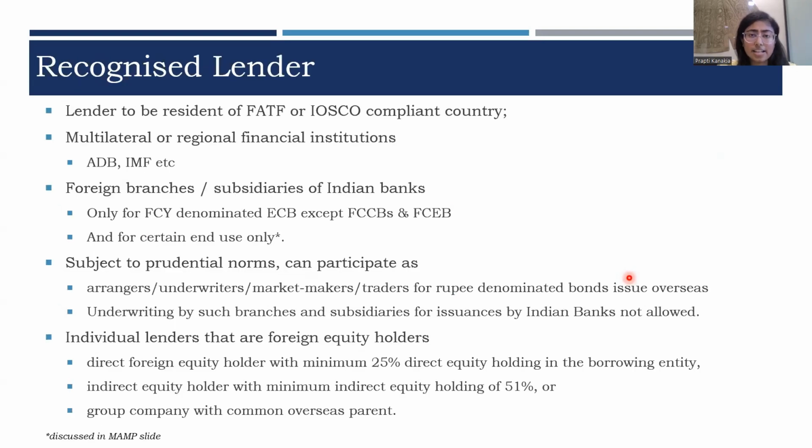Now, let's understand from whom the ECB can be raised, that is, who is the recognized lender. The lender should be a resident of a FATF or IOSCO compliant country. FATF is the Financial Action Task Force and IOSCO is the International Organization of Securities Commissions. The countries which are complying with the standards set by FATF and IOSCO are listed on their websites. So the borrower will need to see whether the lender is a resident of these countries or not.